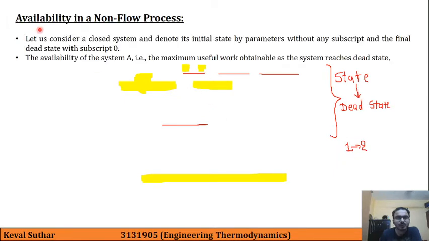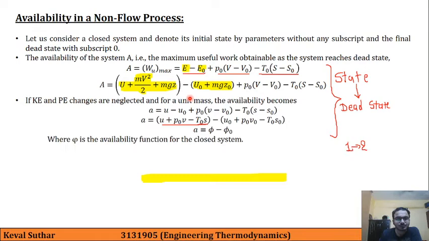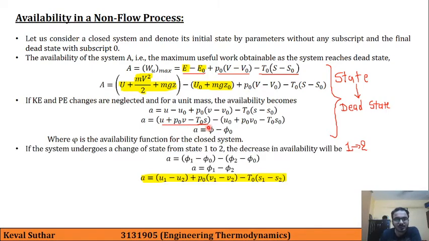And then availability in a non-flow process. Here the availability is given by this formula, and phi is the new function which is defined, that is the availability function for a closed system, given by u plus P0V minus T0s.